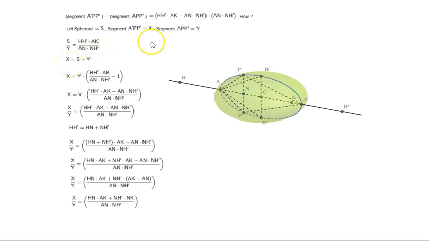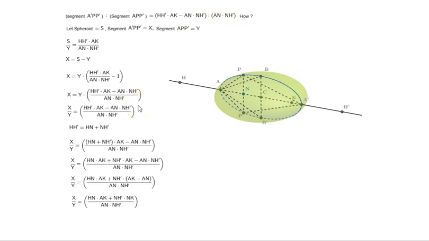Now, remember, X is nothing but S minus Y, right? And S is equal to Y times this. So if we do that, Y will be common. So we take it out and we write it as Y times HH prime times AK by AN times NH prime minus 1. And we work it out. LCM of the denominators. And as we work it out, we get HH prime times AK minus AN times NH prime by AN times NH prime.